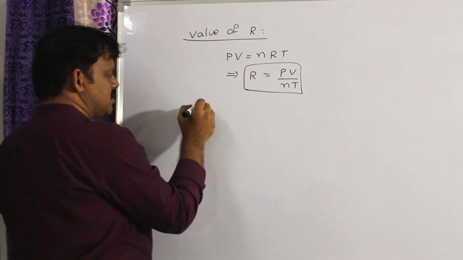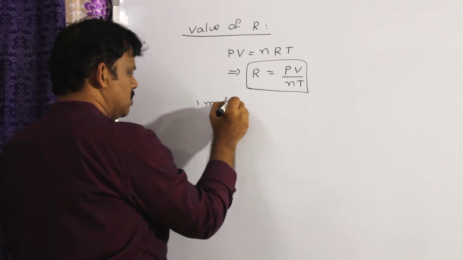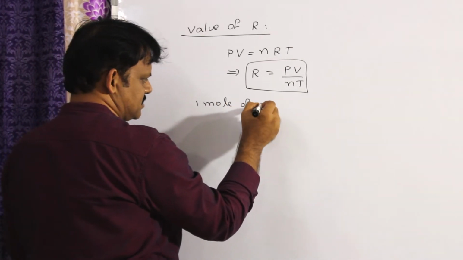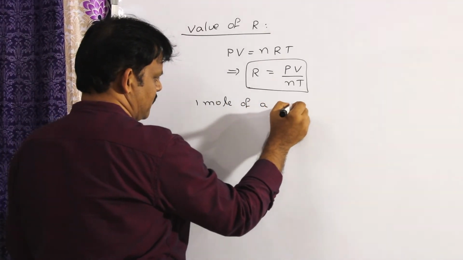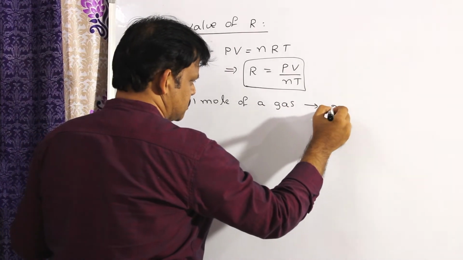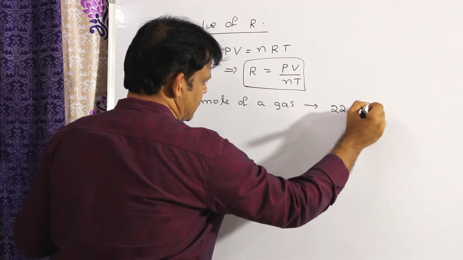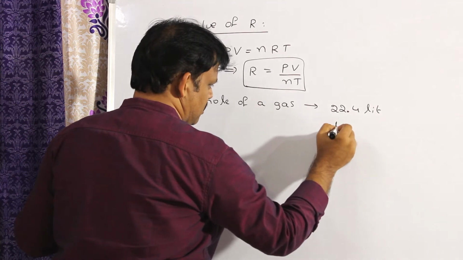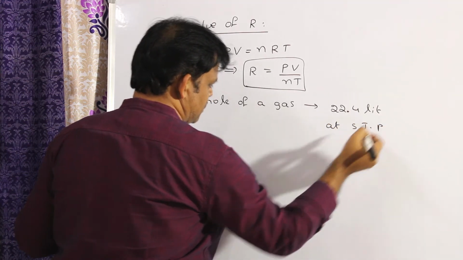We know that 1 mole of an ideal gas occupies 22.4 liters at STP or NTP, standard temperature and pressure.